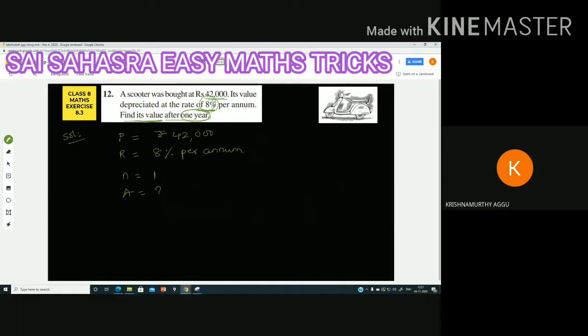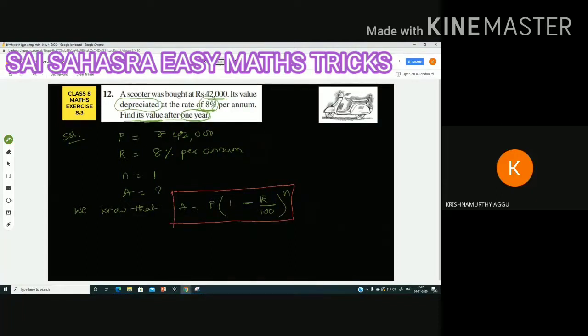Let us find. We know the relation among all these: A is equal to P into (1 plus R by 100) or (1 minus R by 100), all to the power of n. Here it was given that depreciated means decreasing. Decreasing, you should always take the minus symbol only. If it is increasing, you take plus. The formula changes only in the sign, plus and minus.